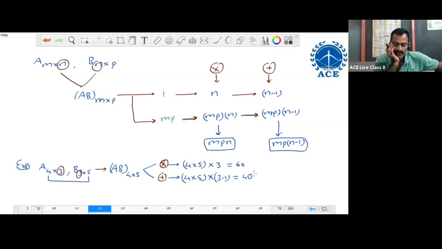Once the product is possible, directly we can tell the number of multiplication operations and the number of addition operations. See, the total number of elements, 4 into 5, into the inner dimension is the number of multiplication operations. The total number of elements into inner order minus 1 is the number of addition operations directly. Right. Now this is about problem number 5.